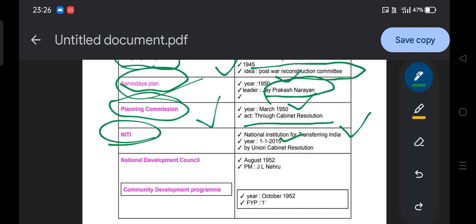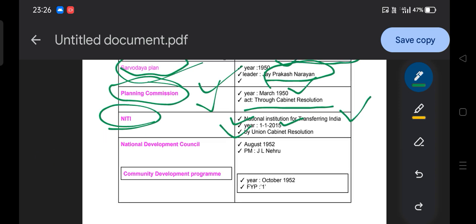If someone asks whether the Planning Commission currently exists in India, no, the Planning Commission is replaced by NITI Aayog. That statement is correct. It was created in 2015 by a Union Cabinet resolution. Like the Planning Commission, the NITI Aayog is also a non-constitutional body. I believe this is also clear to you.